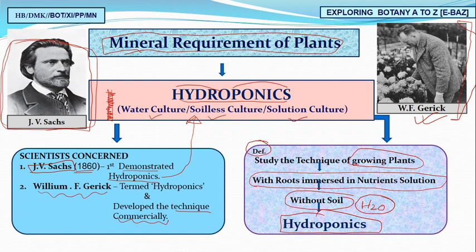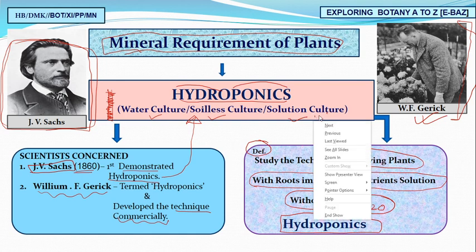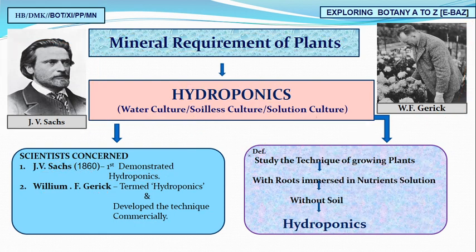So we have two important scientists right now. First we have Sachs who started, and second we have Gericke who started hydroponics at commercial level.